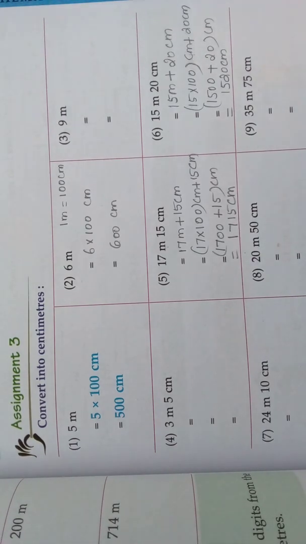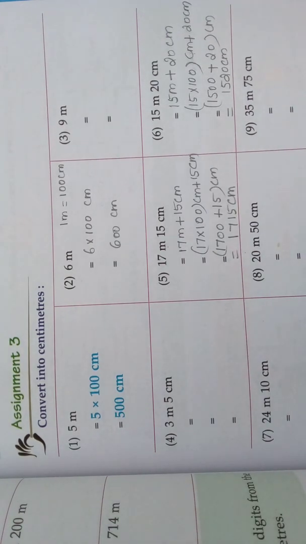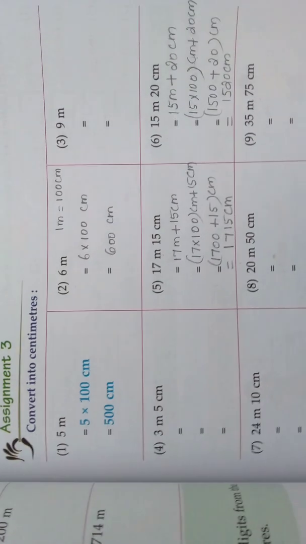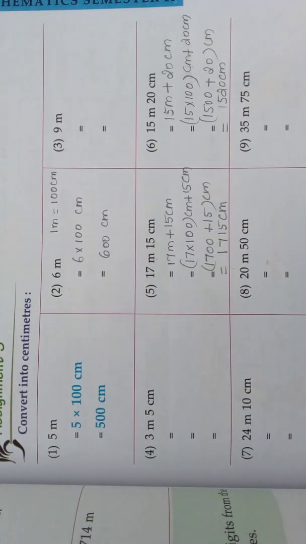So, in this way we can convert the given meters and centimeters into centimeters. So, do the remaining sums like this. Very easy one. If you understand the concept, it will be very easy for you to do. Come, we will go to the next page, children.